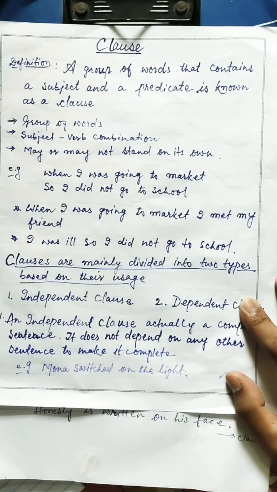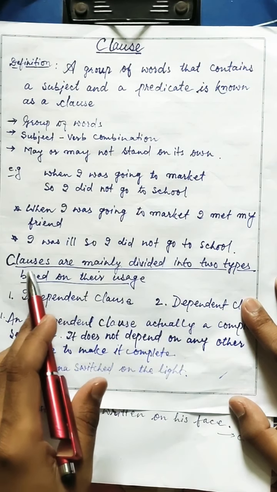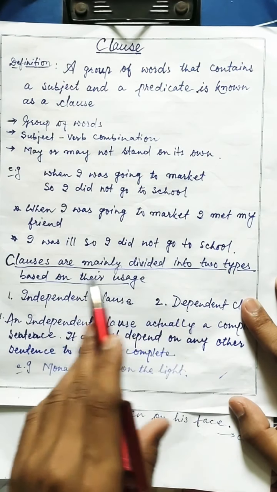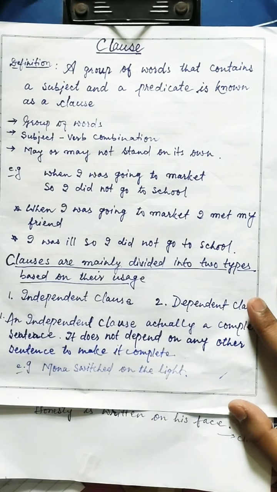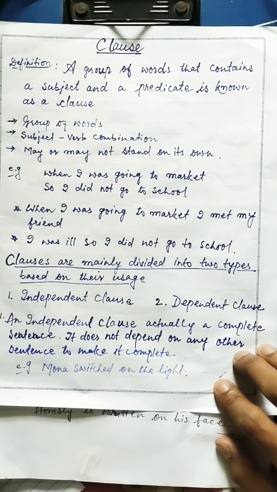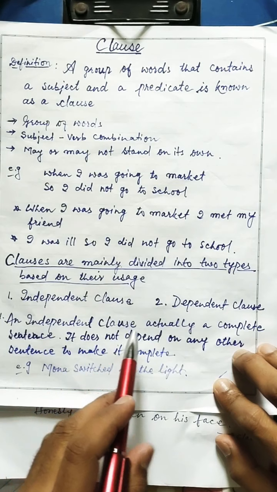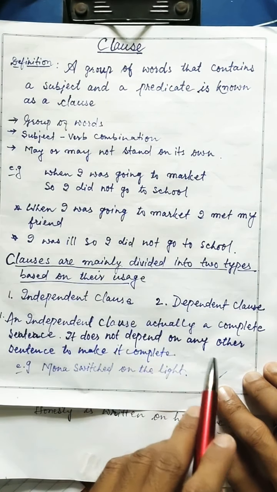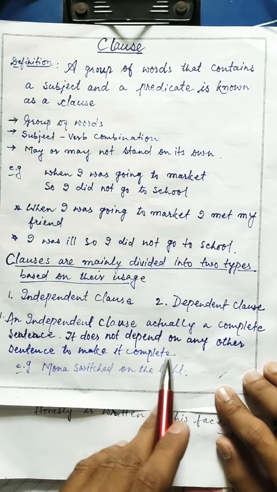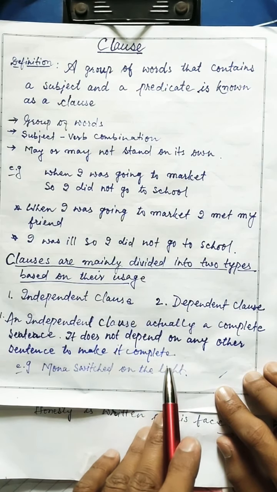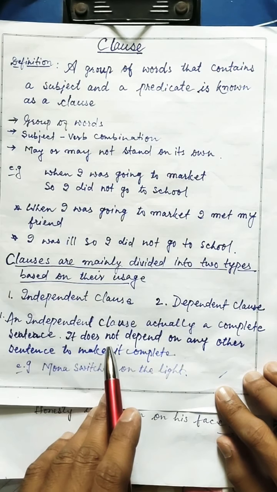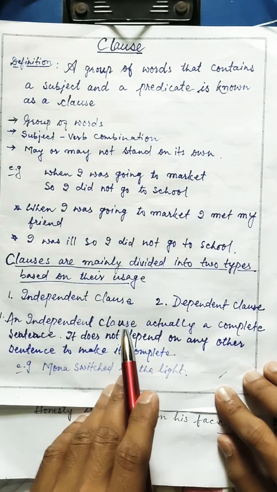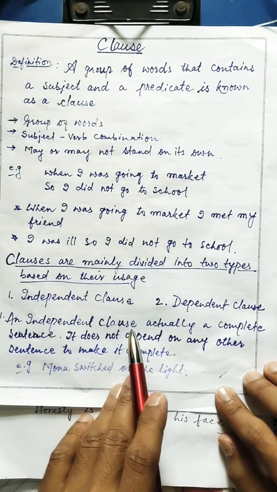Now come to that, clauses are mainly divided into two types based on their usage. Clauses जो होते हैं ना, mainly on the basis of use of the clause, there are two types of clauses. First is independent clause and the other is dependent clause. Okay, an independent clause is actually a complete sentence, it does not depend on any other sentence to make it complete. इंडिपेंडेंट क्लाउज जो होते हैं वो अपने आप में कंप्लीट क्लाउज, कंप्लीट सेंटेंस होते हैं, है ना।